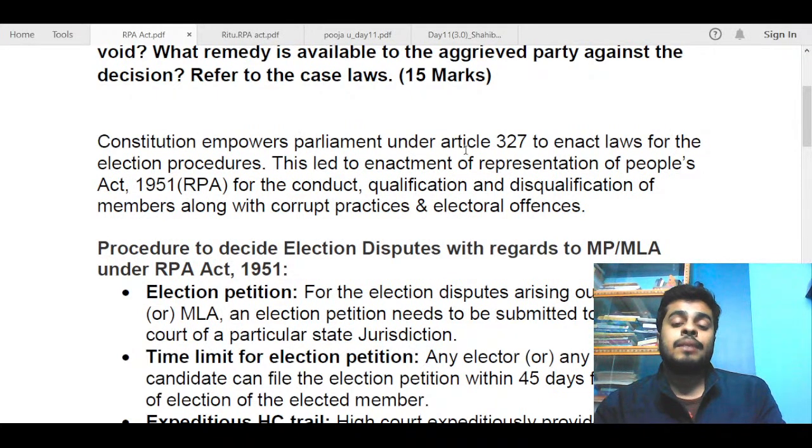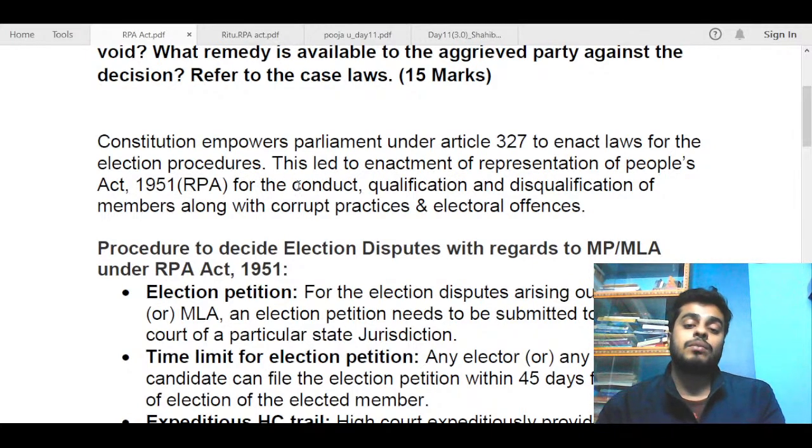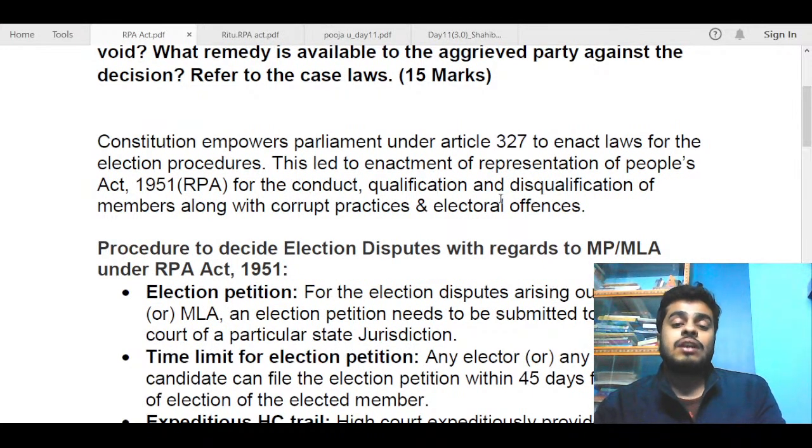So the Constitution empowers Parliament under Article 327 to enact laws for the election procedures. This led to the enactment of the RPA Act 1951 for the conduct, disqualification, and qualification of members, along with corrupt practices and electoral offences. Now, some of you have also written the provisions of the RPA Act, but that was not asked. You can mention them in short bullet points, but I think briefly this was also a decent way to write. I have included most of the broad provisions, what this Act is concerned with. That could have been mentioned, and that is enough. After that, you don't need to write in detail about the RPA Act, as some of you have done. So that could have been avoided.